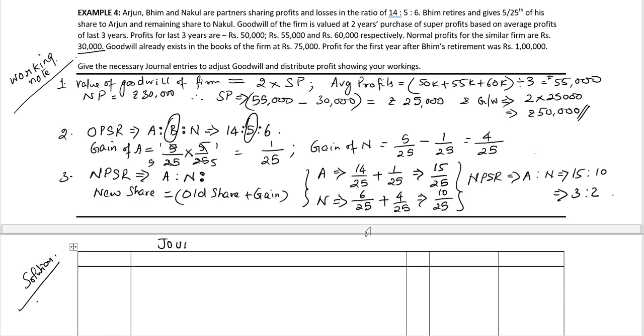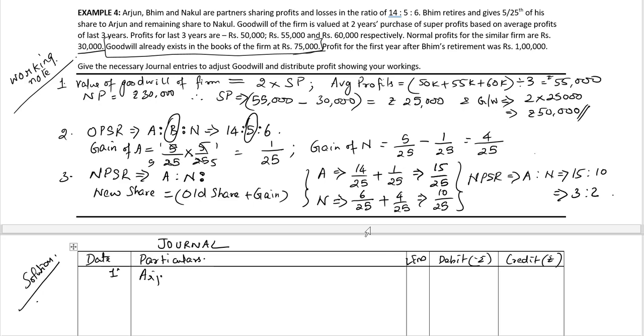Journal, date, particulars, LF number, debit rupees and credit rupees. First journal entry, it says the goodwill already exists in the books of the firm at rupees 75,000. Let's write it off among all the old partners in their old profit sharing ratio.